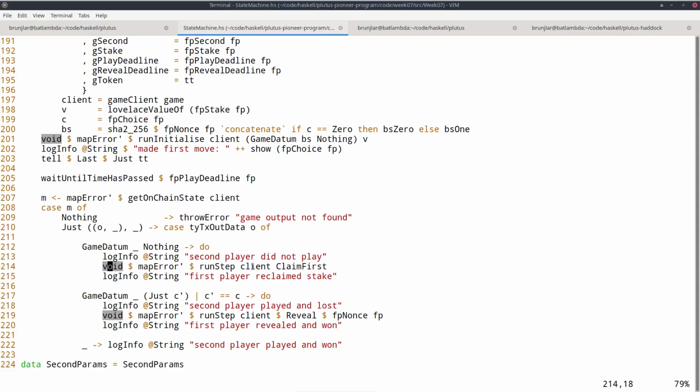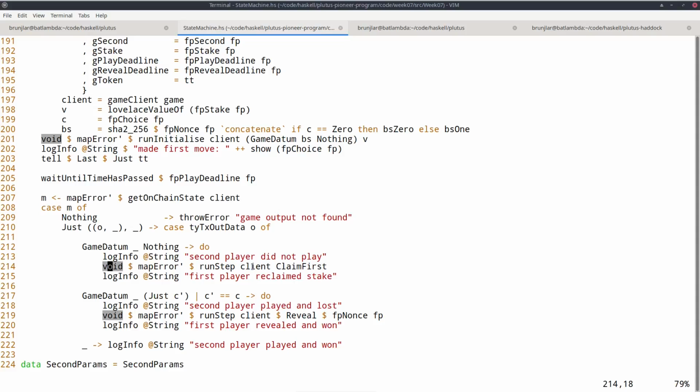But I don't really need this in this example. So this is really dramatically simpler. All I have to do is tell it, okay, in this case, the second player hasn't moved. I just do a step with the claim first redeemer. No constraints, no lookups, no submissions or waiting. This is all handled by the run step.